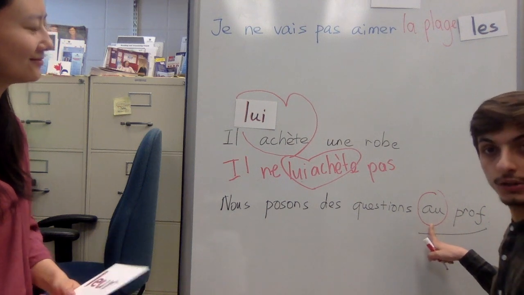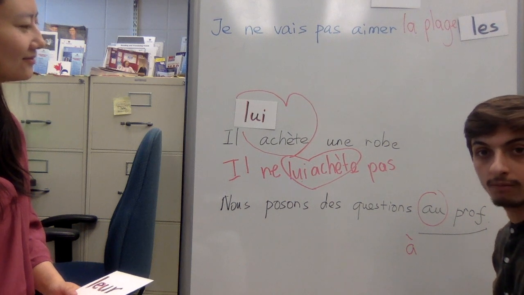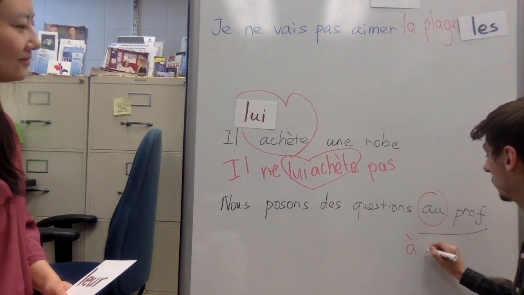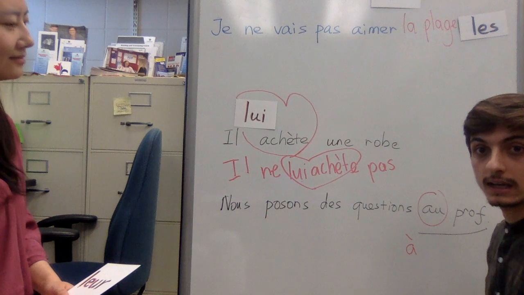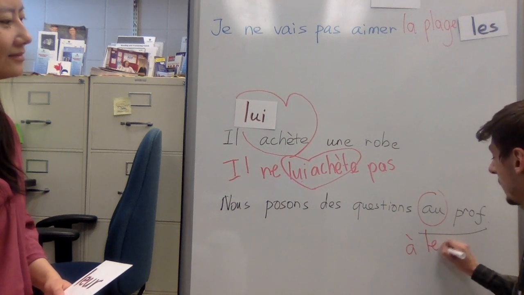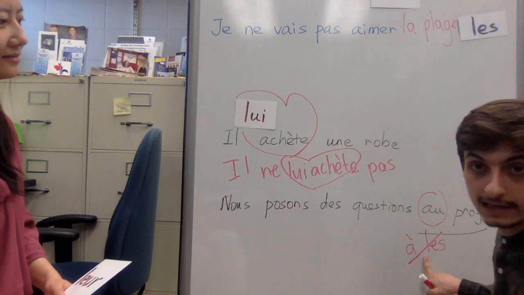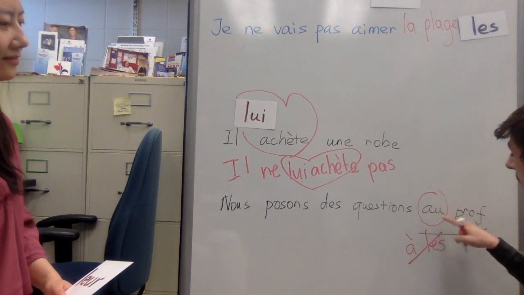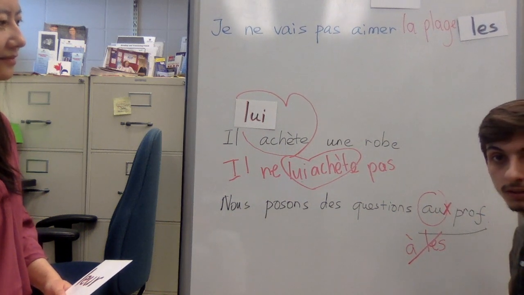Remember, guys, you have that preposition à because it's a COI, à qui, à quoi. But professeur is masculine here, and you can't say à le. So to say à le, there's a contraction that makes au, like this when it's singular, and aux with an x when it's plural.